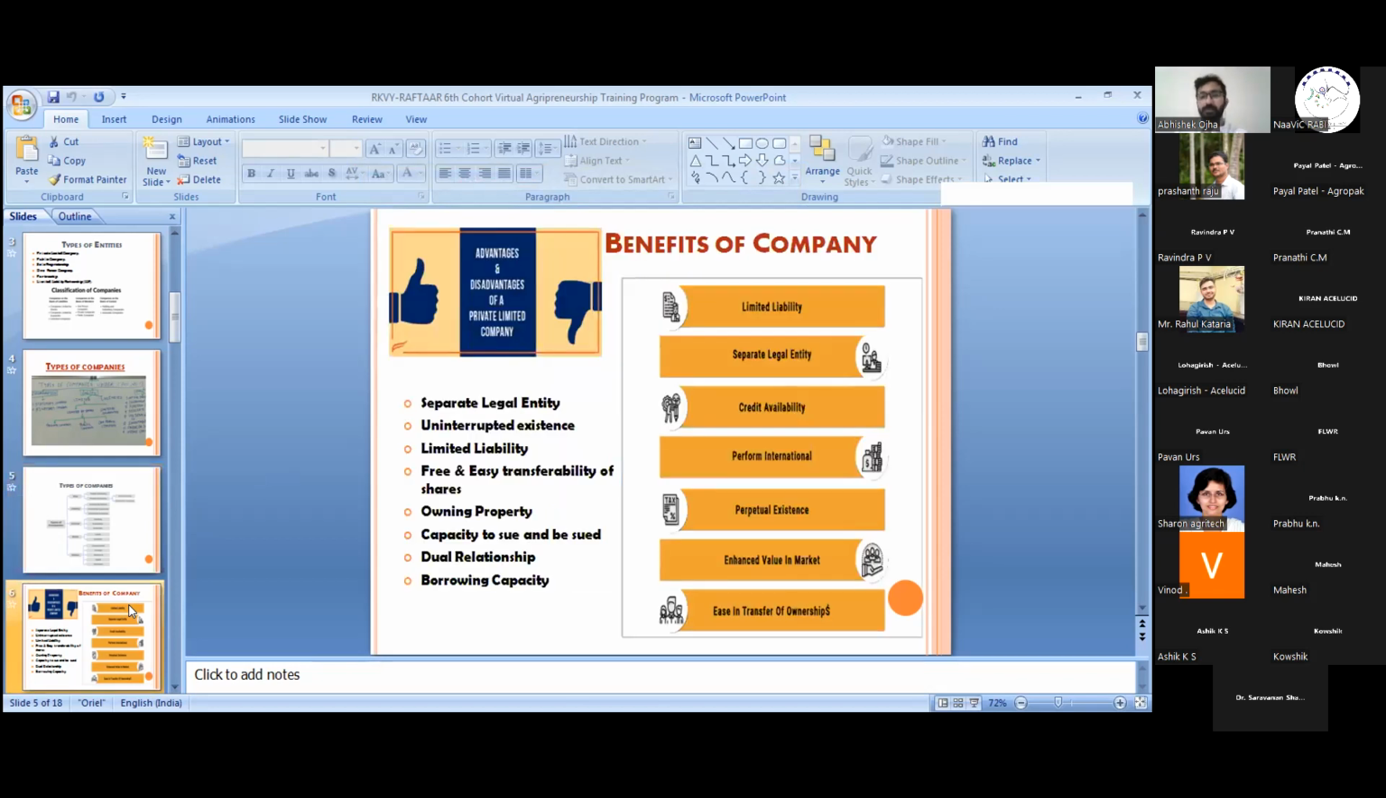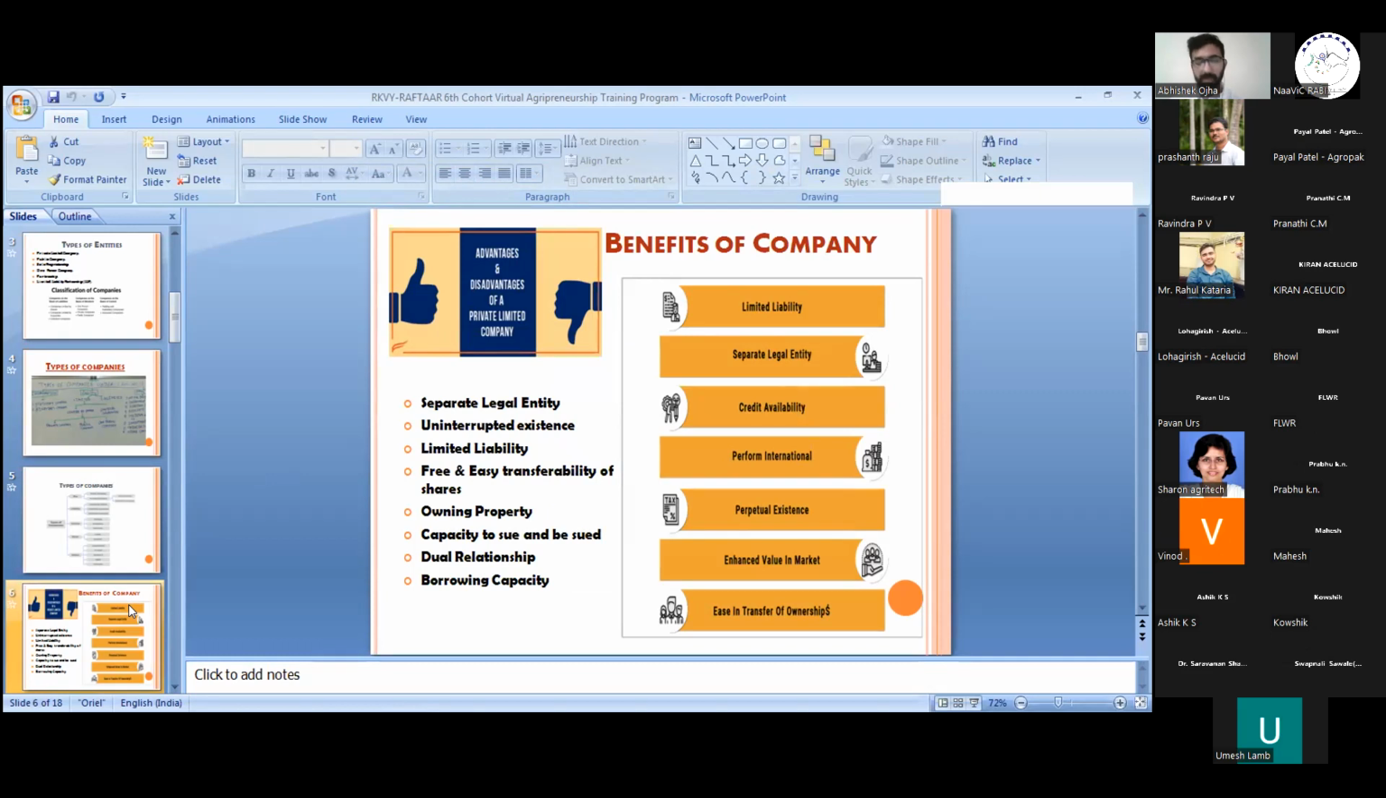Next is the benefit of incorporating a company. There are lots of privileges given by the government of India to companies, which can be a private limited company, sole proprietorship, one-person company, or public limited company. So the companies have this exhaustive list. It is not the whole list given here, but it is the major points as a benefit for the companies.